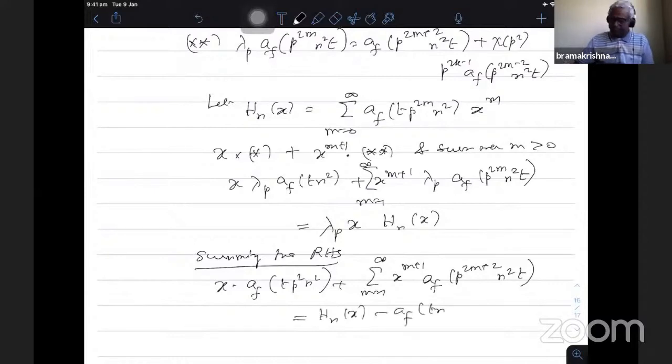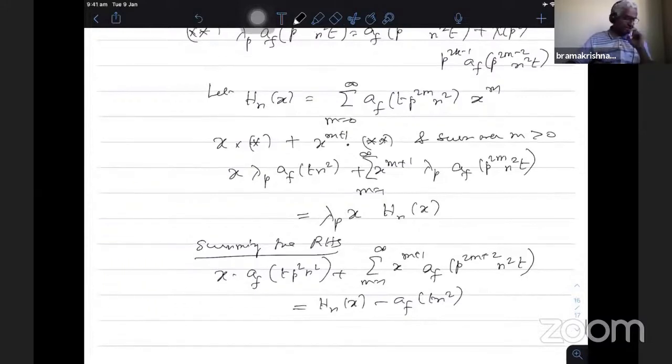This will be extra. Okay, so h_n(x) contains this one, but this will have all the powers of x; x power 0 is missing, therefore that is... When I put m equal to 0 here, I get a_f(t n^2). So that I have to subtract. So the right hand side sum becomes h_n(x) minus a_f(t n^2), and the left hand side becomes lambda(p) x h_n(x). Okay.